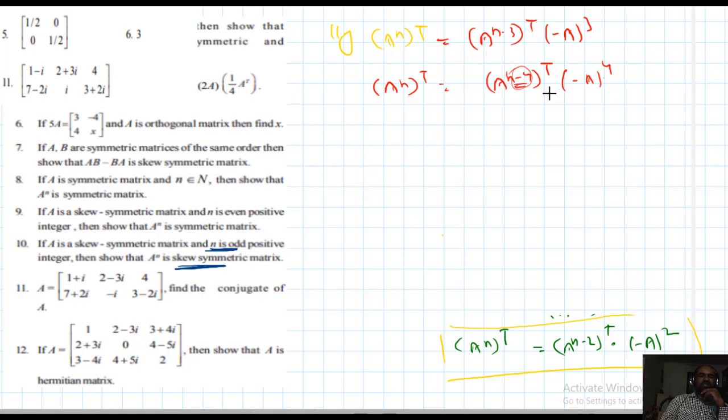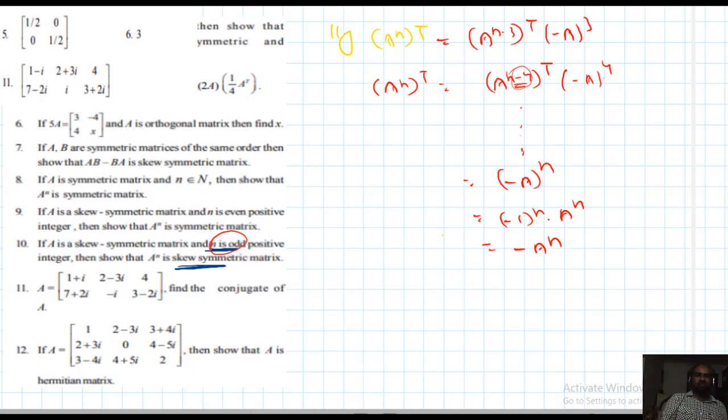The exponent is decreasing, so on. At a stage you will get minus A whole power n. So I can write minus 1 power n into A power n. What is n here? Odd natural number. That's why we get minus A power n. So finally, A power n whole transpose equal to minus A power n. What is the meaning of that? A power n is a skew symmetric.